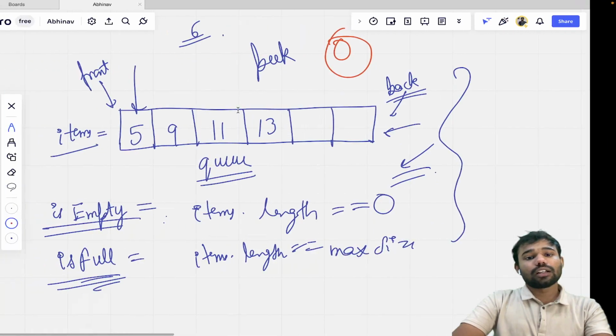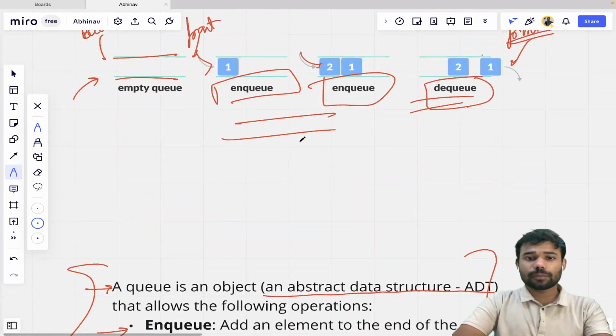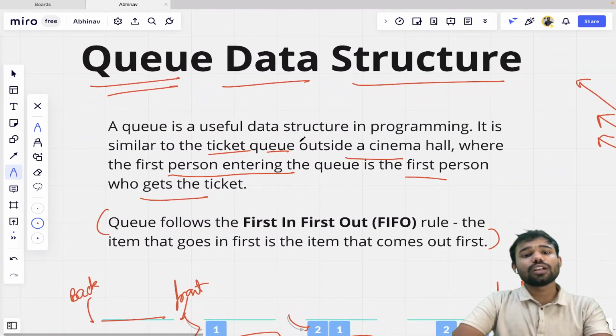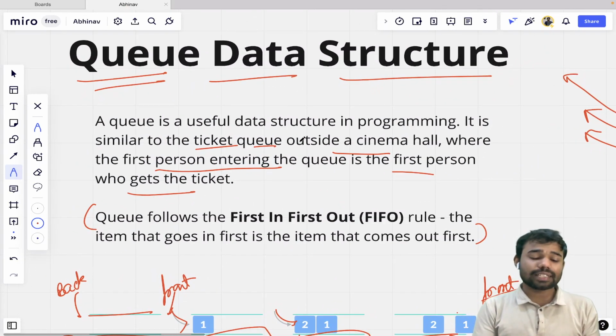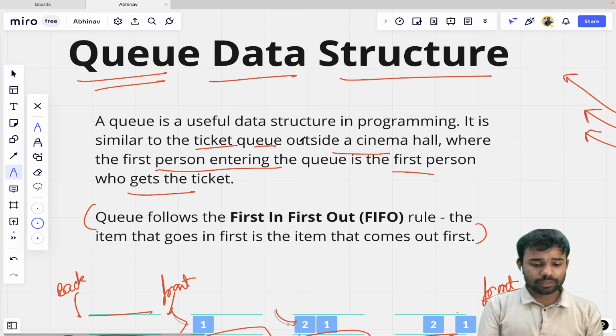Okay. So that is what we have discussed. We have basically discussed first of all what is a queue. Queue is basically very useful when we solve problems and when we solve DSA problems. So there's a very great implementation of queue.